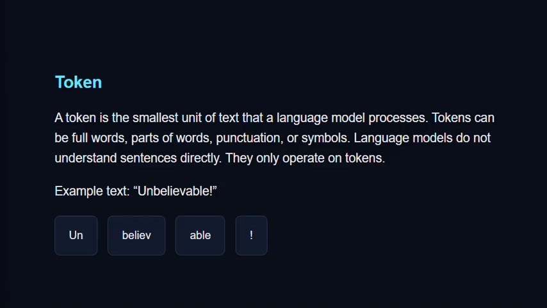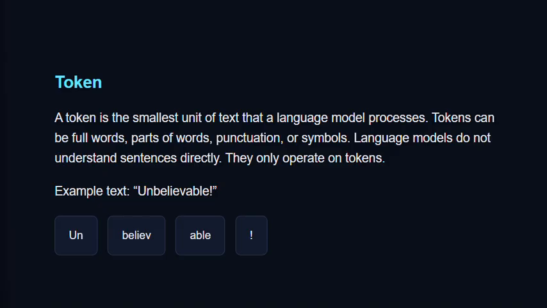Now, if we take an example from real life, think of tokens like Lego bricks, right? Language is built from small blocks, and some blocks are large, entire words, while others are very small, like fragments or punctuation. The model builds meaning using these blocks.